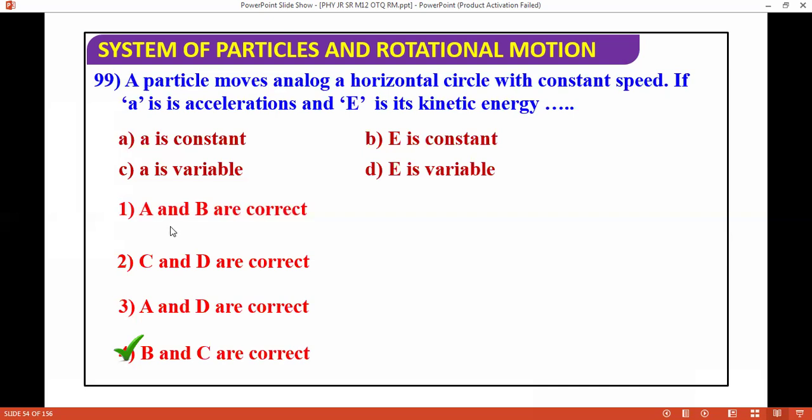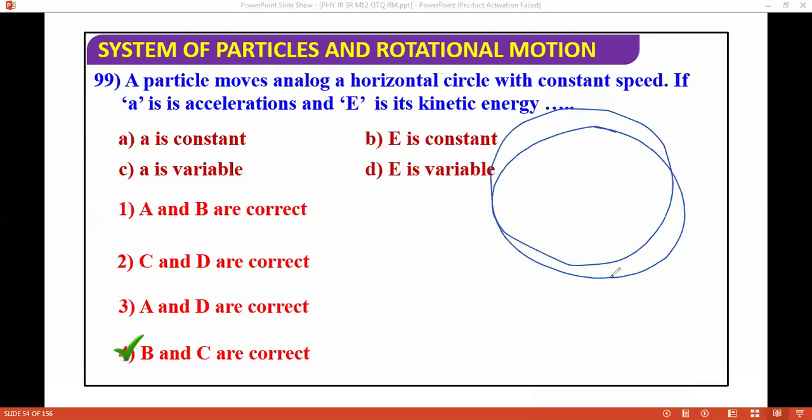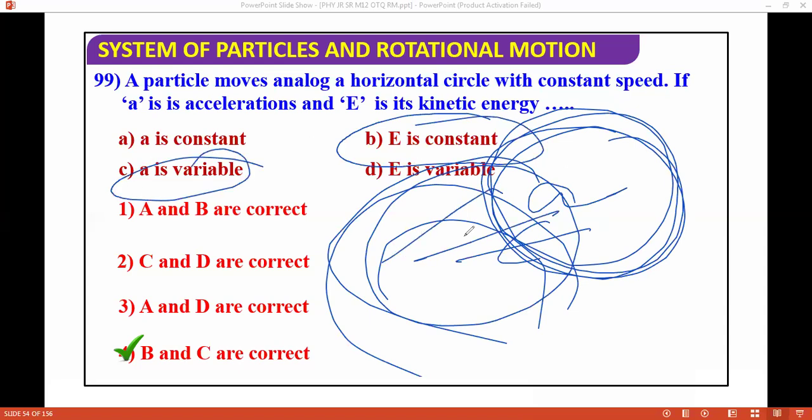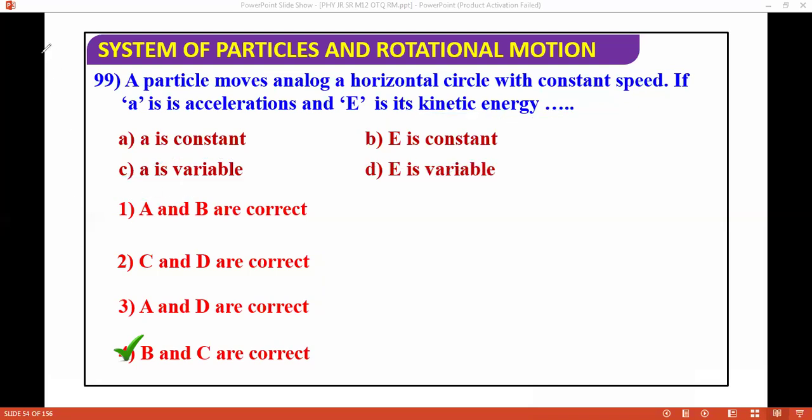Moving along a horizontal circle with constant speed, the acceleration will be towards the center. So here the energy will be constant, and the acceleration is variable because its direction is changing each time. It's basically circular motion, and we are talking about horizontal circular motion.